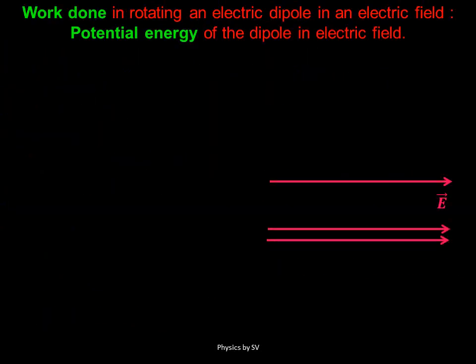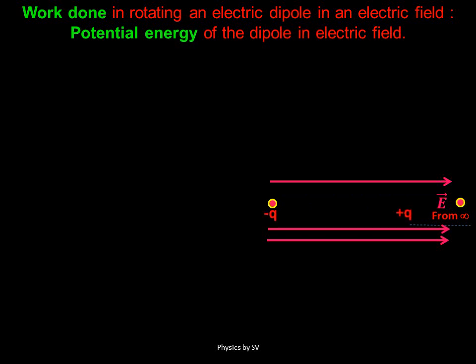Next we see work done in rotating an electric dipole in an electric field, and this is also the topic of potential energy of a dipole in an electric field. Consider an electric field E, and now we bring a dipole from infinity inside this electric field.